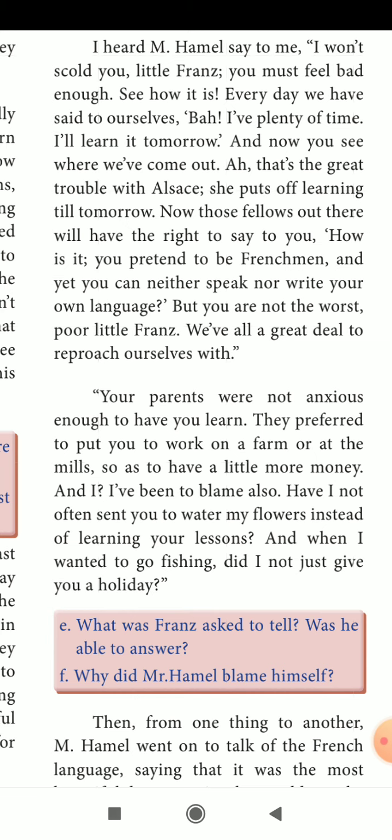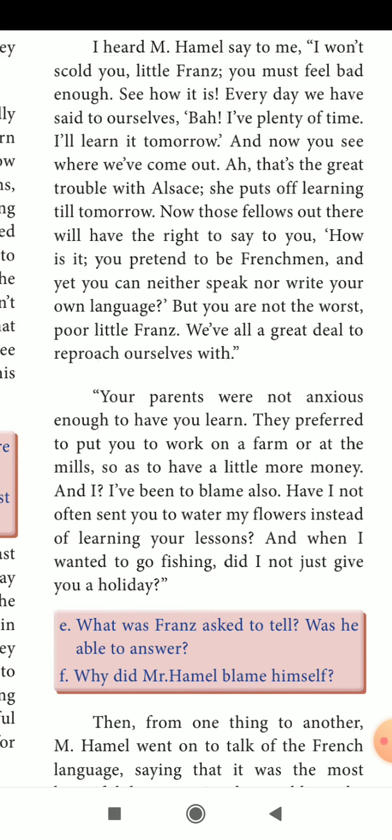Now those people, the fellows out there, will have the right to say to you what they are saying. How is it? You pretend to be Frenchmen and yet you can neither speak nor write your own language. See, all are going to kid you. இப்போ எல்லாரும் கிண்டல் பண்ண ஆரம்பிச்சிருவாங்க. What are they going to kid you about? You are saying that your mother tongue is French, but what happened? You don't know even a single word to write, neither speak nor write.